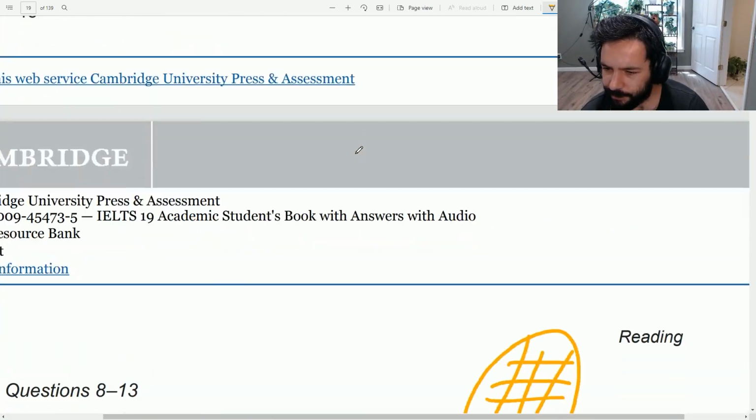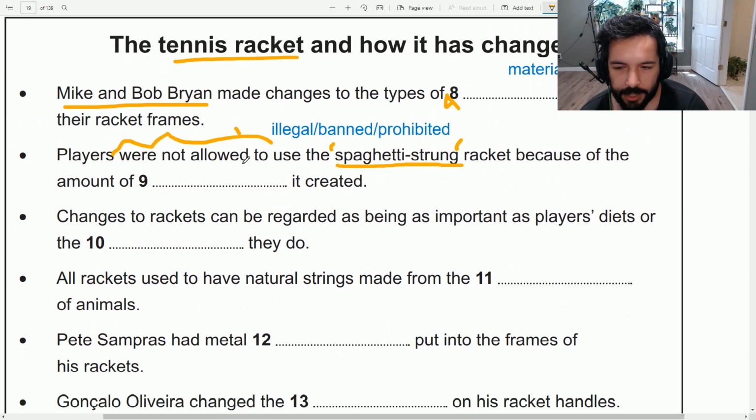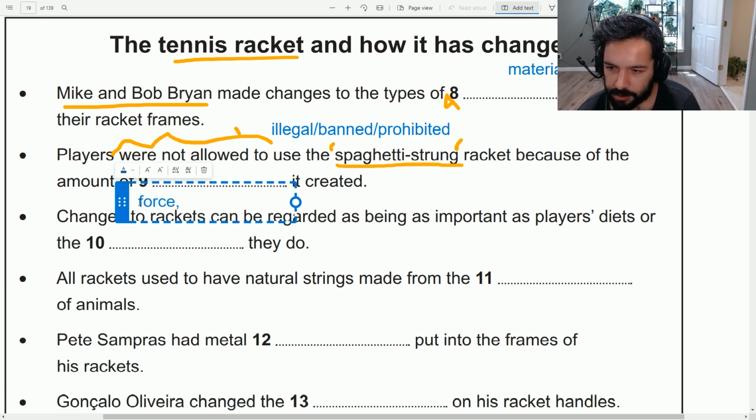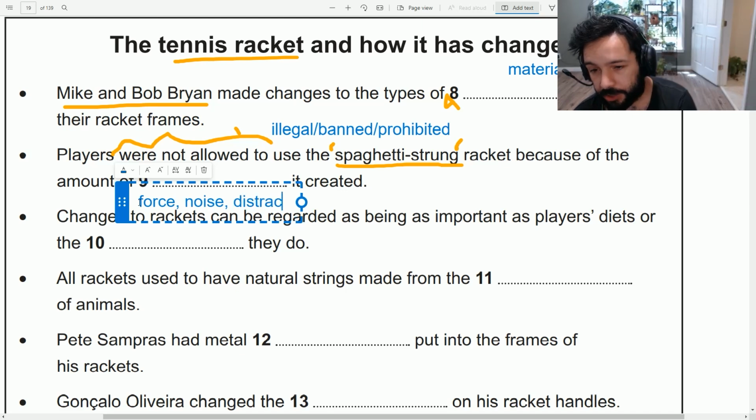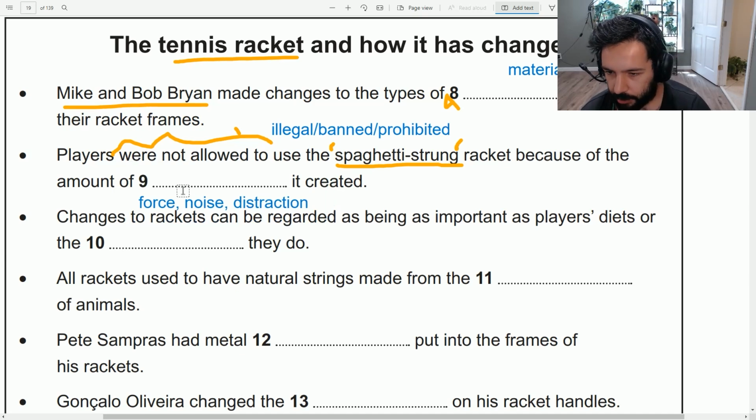Let me see. Yeah, it was 9. And now to guess. Players were not allowed to use the Spaghetti Strong racket because of the amount of force it created, because of the amount of noise it created, because of the amount of distraction it created. It's probably something along those lines. Changes to rackets can be regarded as being as important as players' diets or the something they do. So there are three things that are as important as each other: diets, the things that the athletes do, and the changes to rackets. So these three have to be equally important in a paragraph.